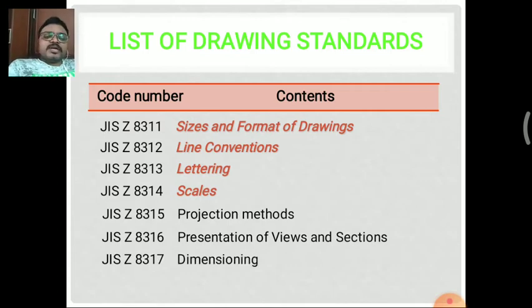Next one is for dimensioning purposes. In dimensioning, what are the different lines we are taking? What is the need of dimensioning? Dimensioning is used to represent the linear dimensions as well as the circular dimensions of a diagram. That is, what is the diameter of the circle or what is the radius of the circle. In the linear type, we are using the length of the line. So the length of the line and the diameter can be dimensioned by this dimensioning. This is given by the code number 8317.